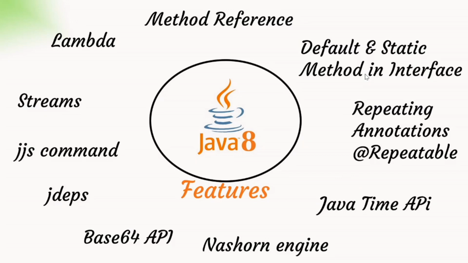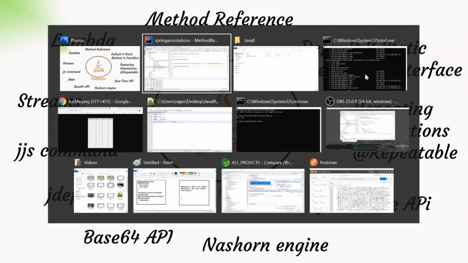In earlier versions of Java, an interface had no concrete methods, only abstract methods. But from Java 8 onwards, we have default and static methods. A default method has a body and implementation, and a static method also has a body and implementation. So let's explore that one.